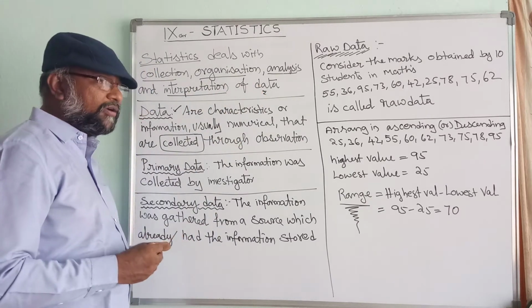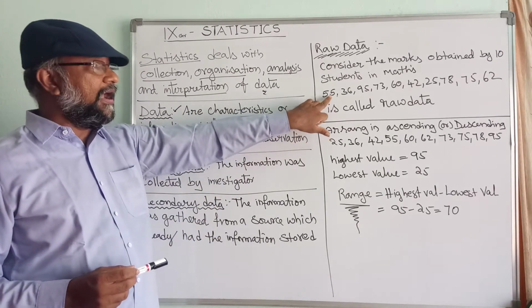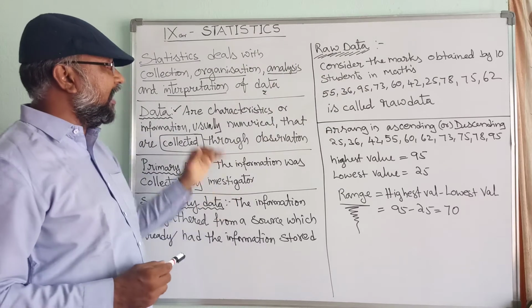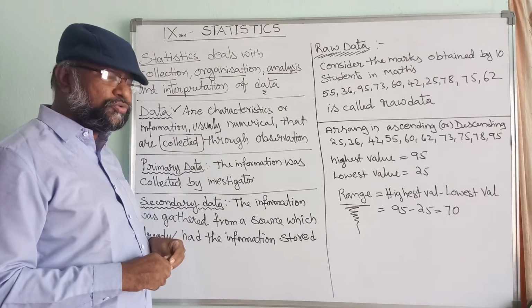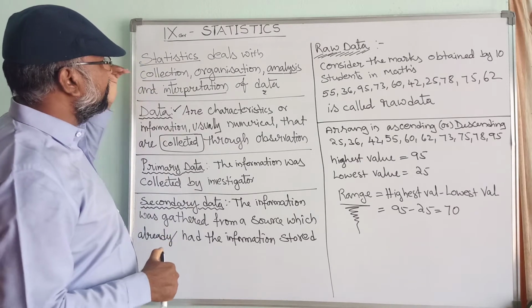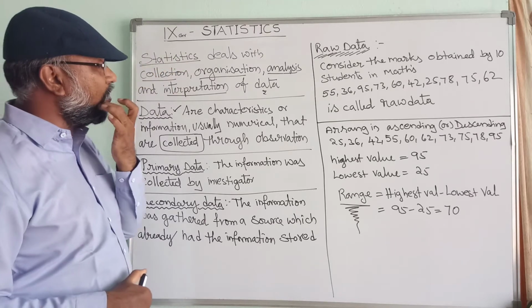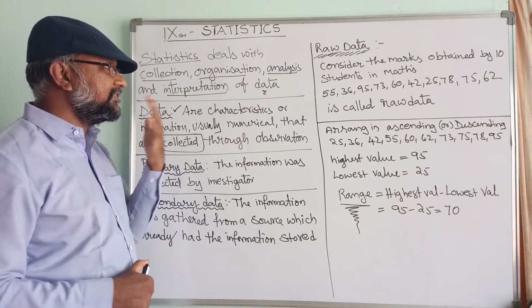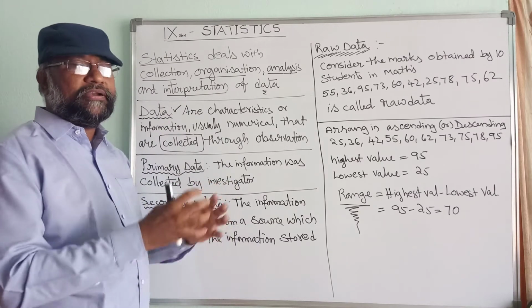So I hope that you understand what is called mark, what is called numerical mark, what is called data, and what statistics do. In statistics we organize, analyze and interpret data. So this is the way we collect, we organize, and we can interpret the data.